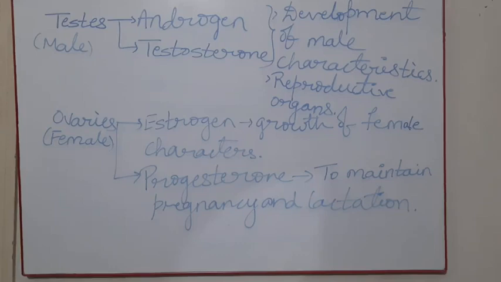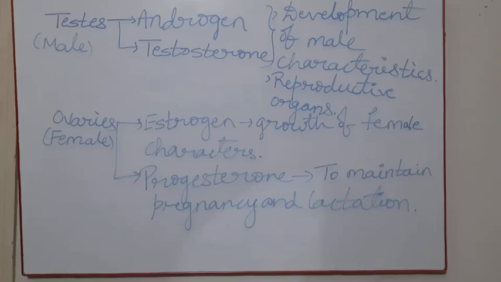Those take place with the help of estrogen. Coming to progesterone, it helps in the development of the mammary glands. It helps to maintain pregnancy and lactation, milk producing. That also takes place with the help of progesterone.